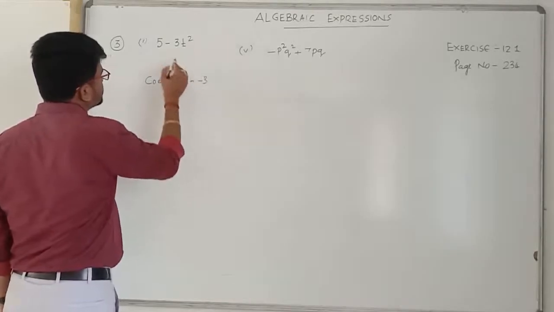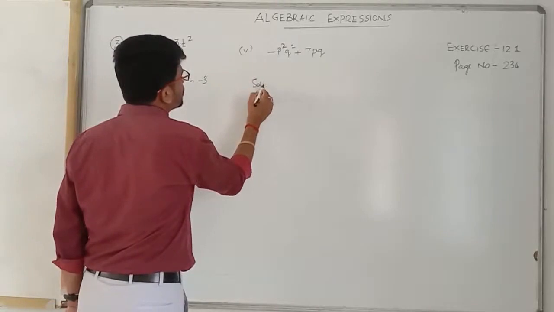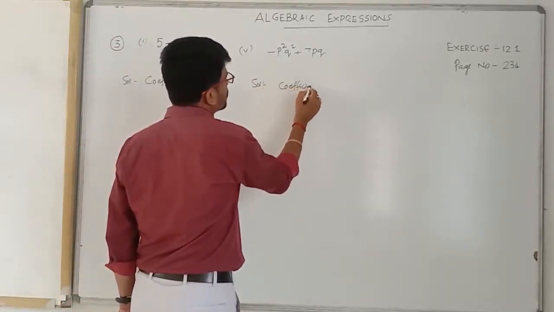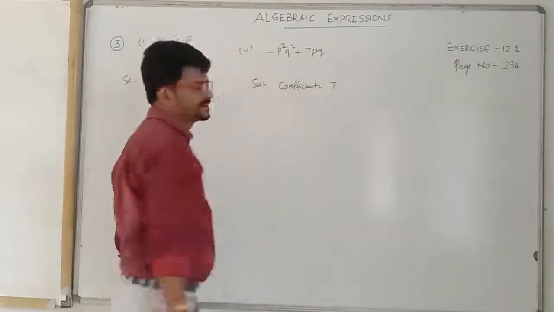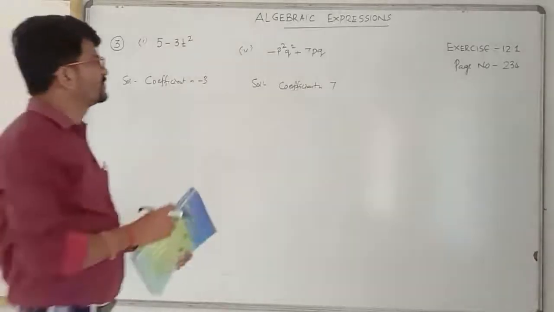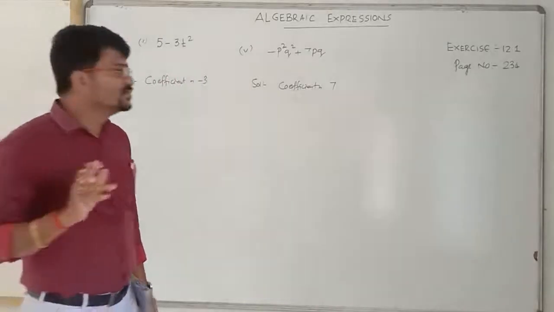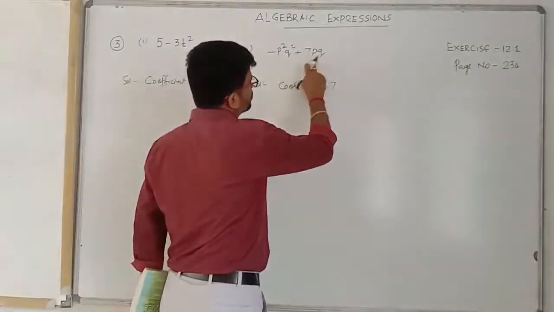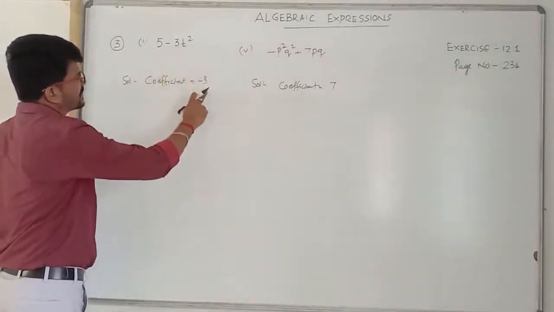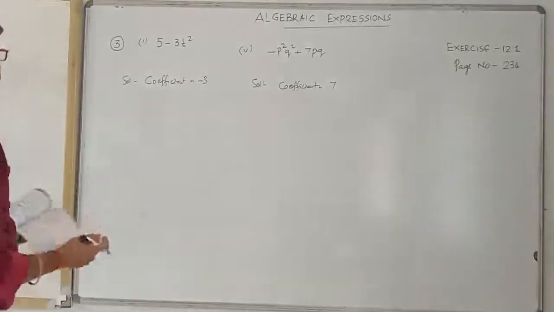Minus 3. Am I right? Here, seven. Coefficient is 7. Okay. Coefficient of what? Here PQ. You must write that the numerical coefficient of PQ is 7. The numerical coefficient of t square is minus 3. Okay, children? Now, fourth question.